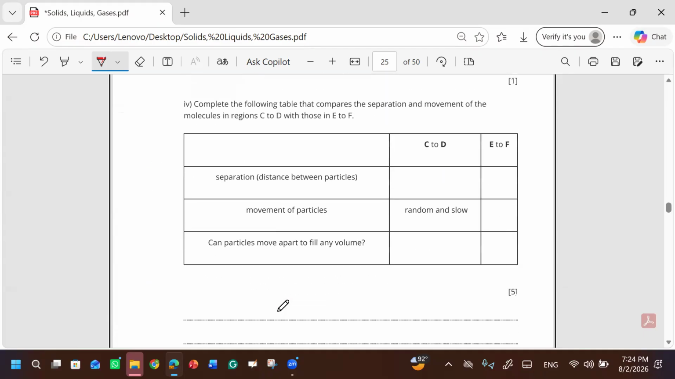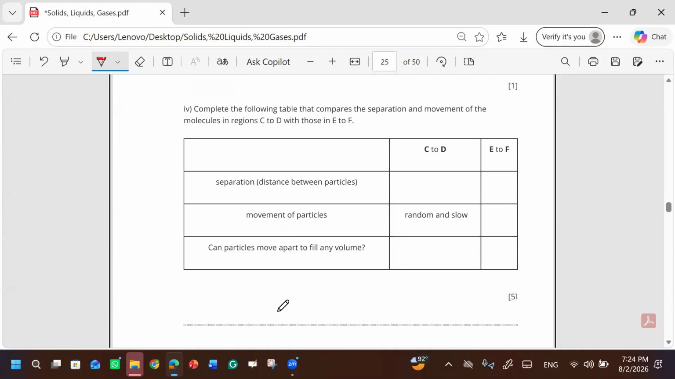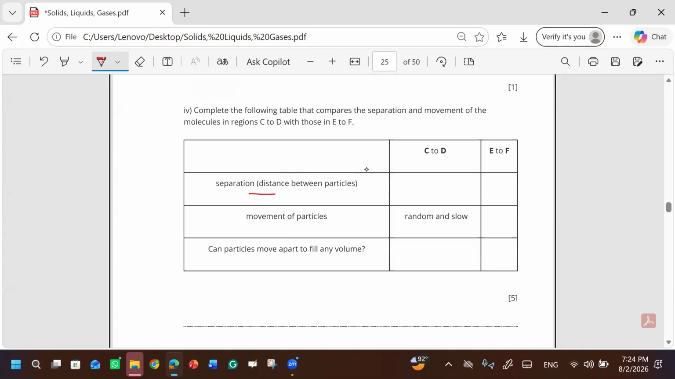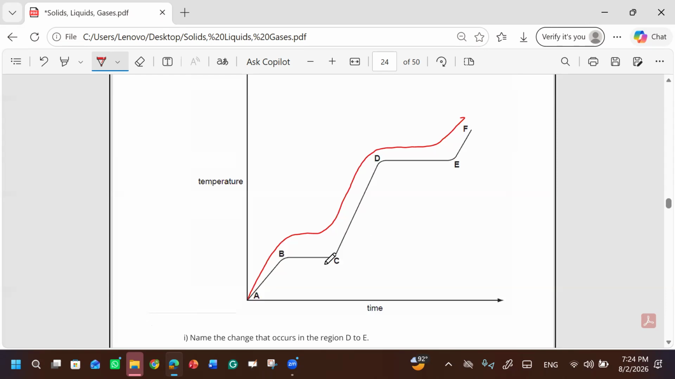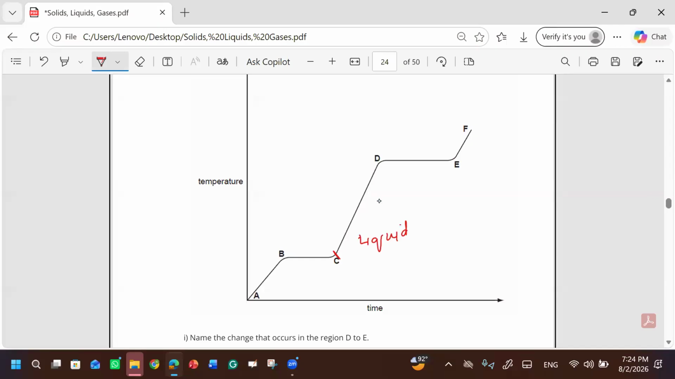Complete the following table that compares the separation and movement of molecules in region C to D and those in E to F. Separation between the particles from point C to D. What will be the separation of particles from C to D? It will have less kinetic energy. No, you see the particles over here. Now it is melting, right? So it is the liquid state, right?